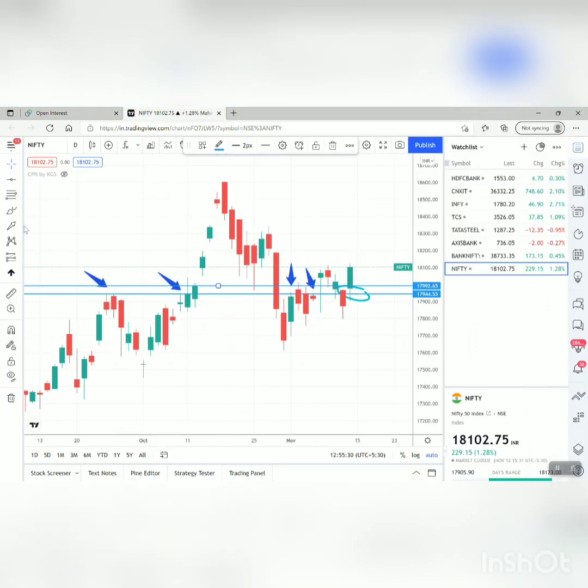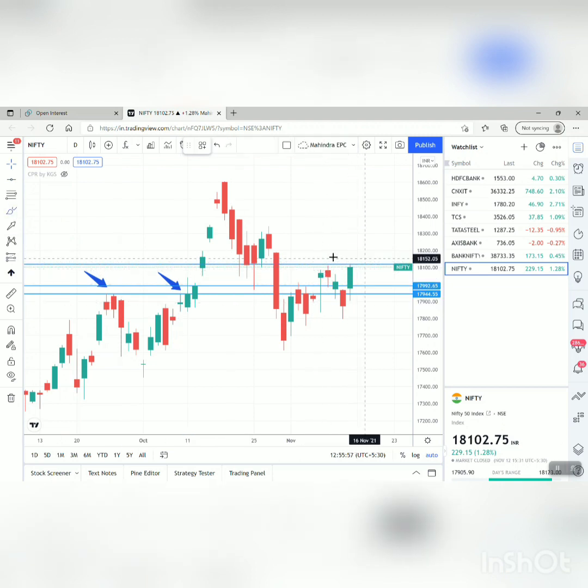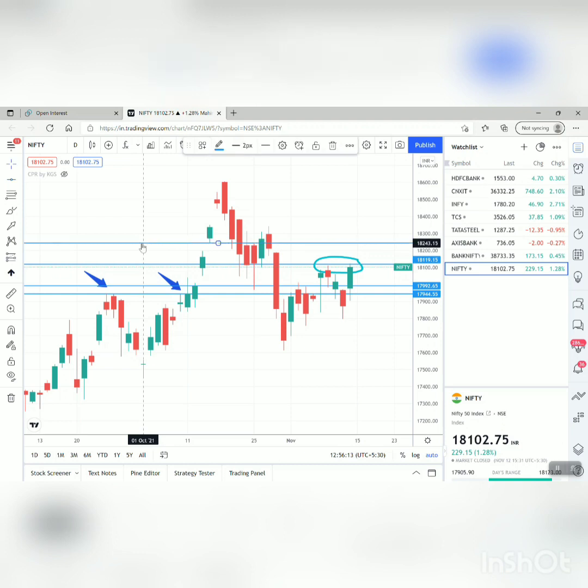Let's see. Let me first remove some arrows so that things become clearer. Now, where can we see the resistance? Here we are. Definitely 18,120 is one resistance, because we can see over here it has already made two to three attempts in this particular area, right? So 18,120 is still a resistance for us, and if we cross that or open above that, then we can move towards this particular level. This is the first level that I'm thinking, 18,240, and then above that 18,320.